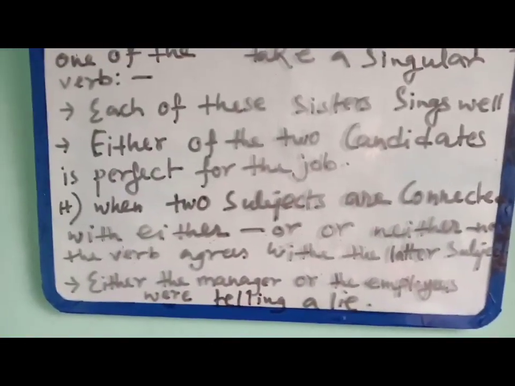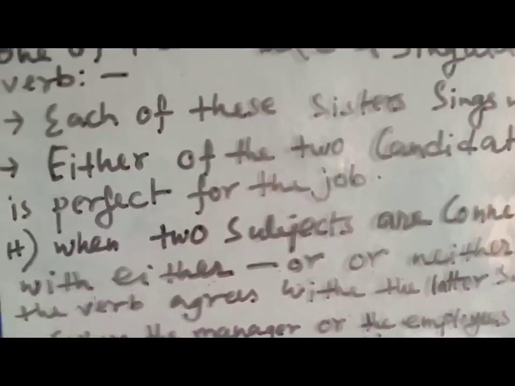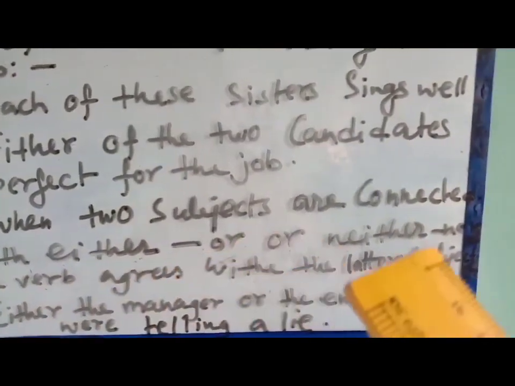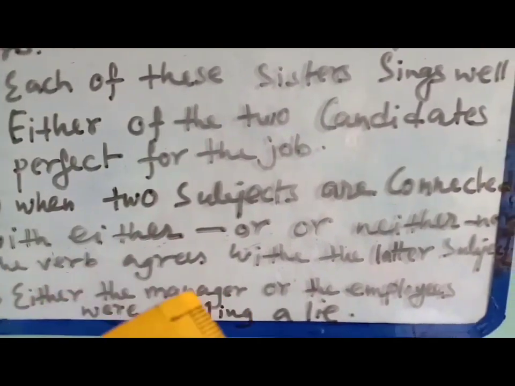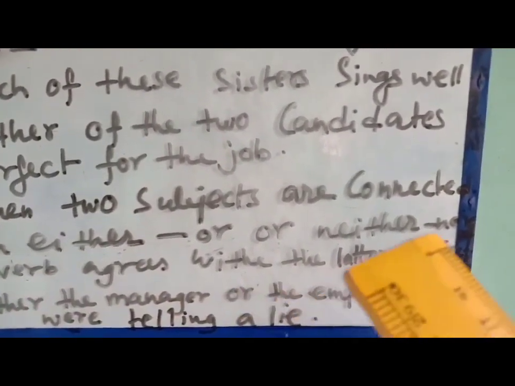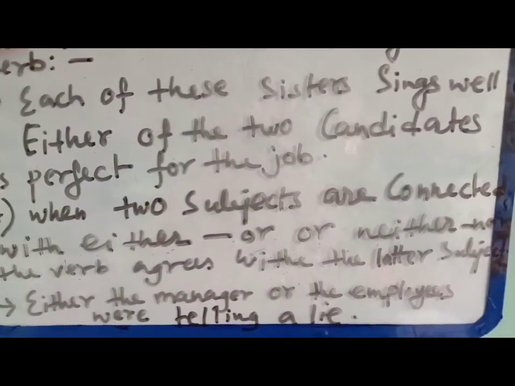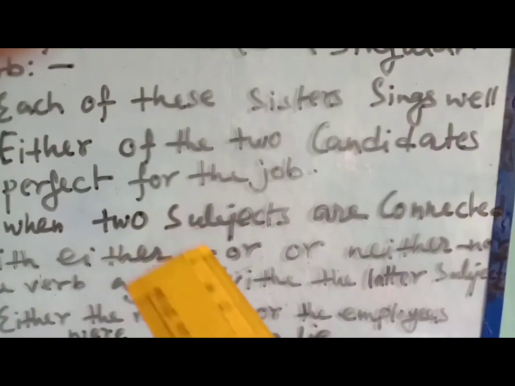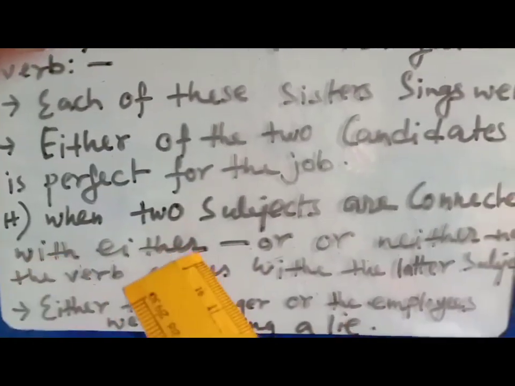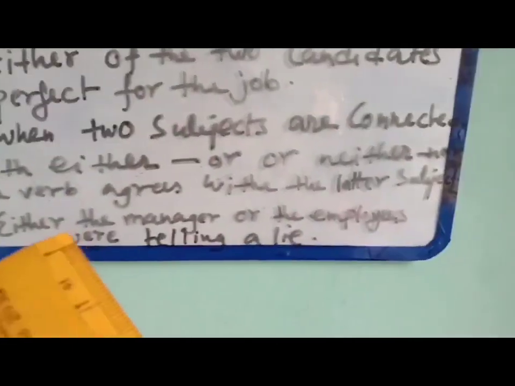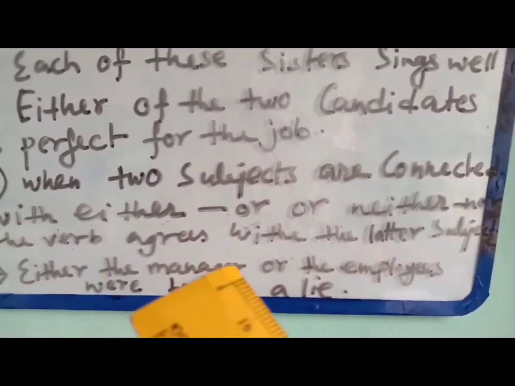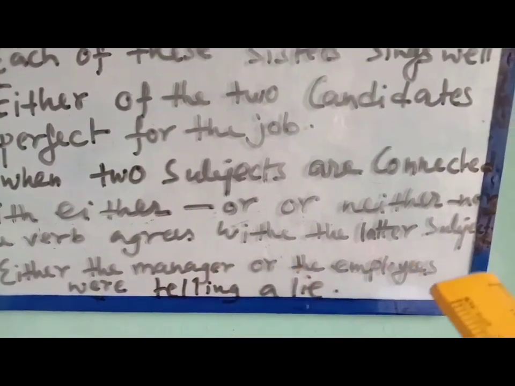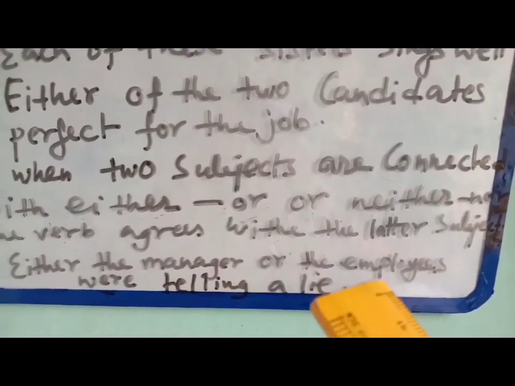Next one, H. When two subjects are connected with either or neither nor, the verb agrees with the latter subject. Latter subject means not the first one, the second one. See this sentence: either the manager or the employees were telling a lie.